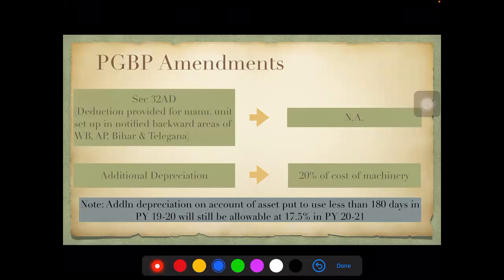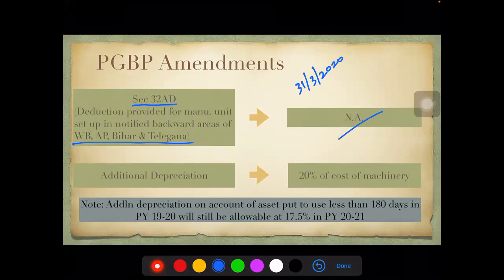Earlier in PGP, we had a section 32AD. So in this section, if a manufacturing entity is having any kind of a unit in notified backward areas of West Bengal, Andhra Pradesh, Bihar, and Telangana, they enjoyed additional deduction. Okay, a deduction was given under section 32AD. This is only till 31st March 2020. So from now on, it will not be applicable. So you don't even have to get into those details. Please remember, if you have learned something like 32AD, this is no longer applicable.